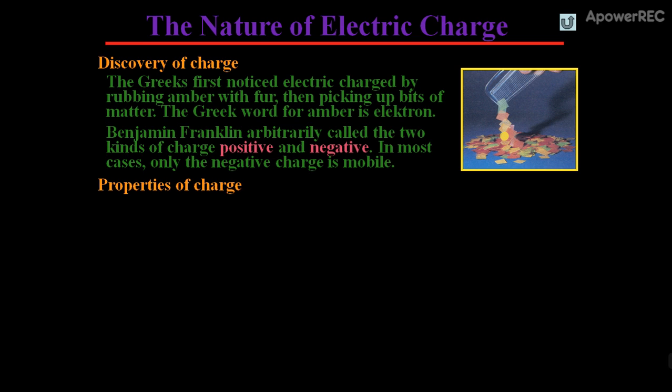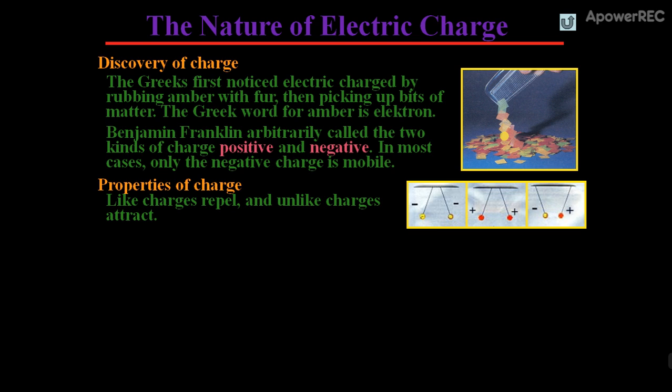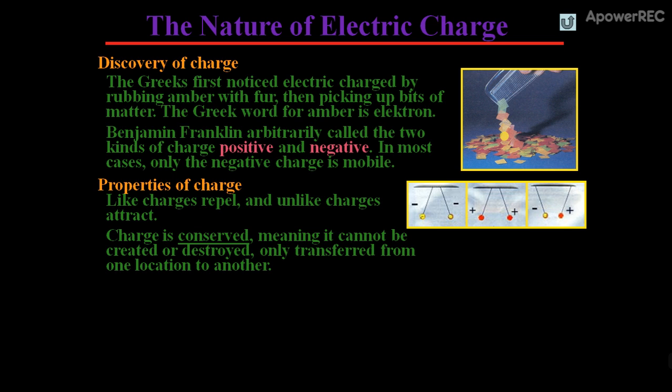The properties of charge. Like charges repel and unlike charges always attract. Charge is conserved, meaning it can't be created or destroyed. Charge can only be transferred from one location to another.